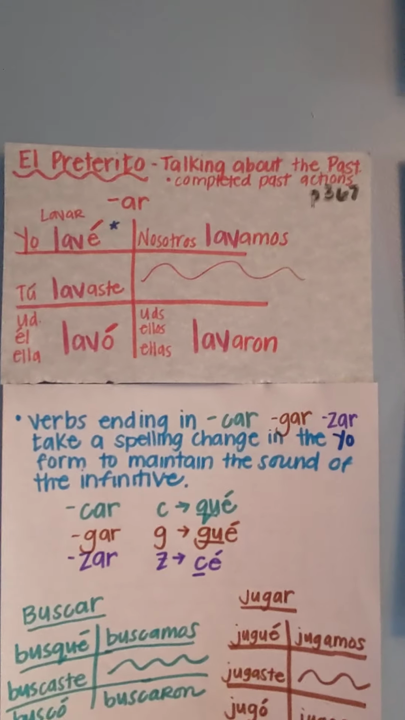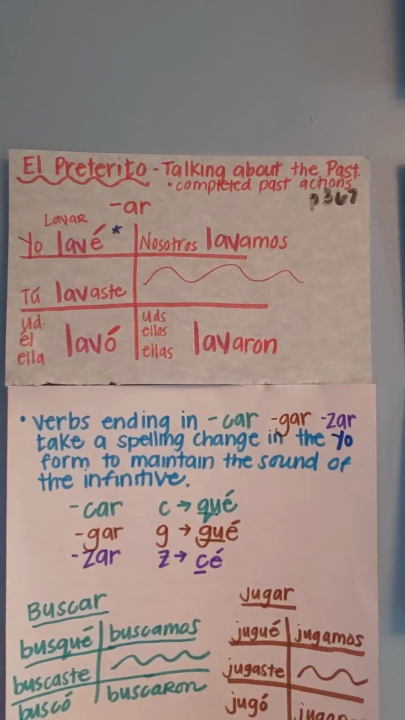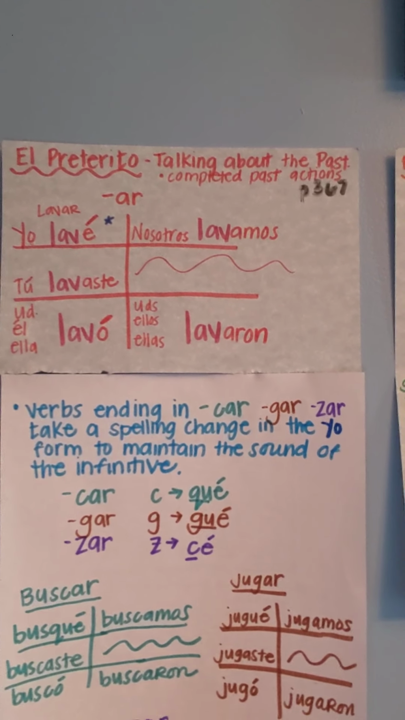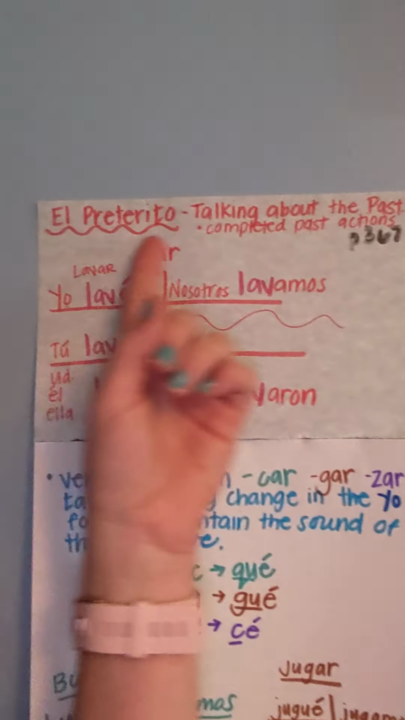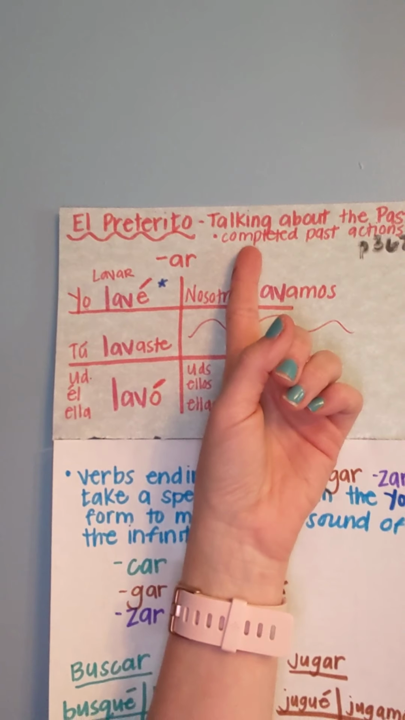No te preocupes, okay? So, for your first conjugation group verbs, your AR verbs in español, when we talk about the preterite, we're using the preterite form to talk about the past in a sense of an action that's been completed. This lends itself nicely to Latin class.